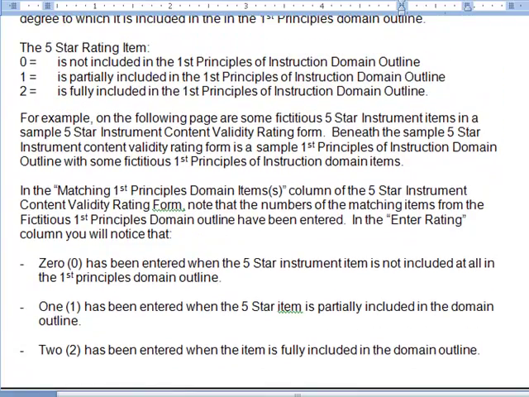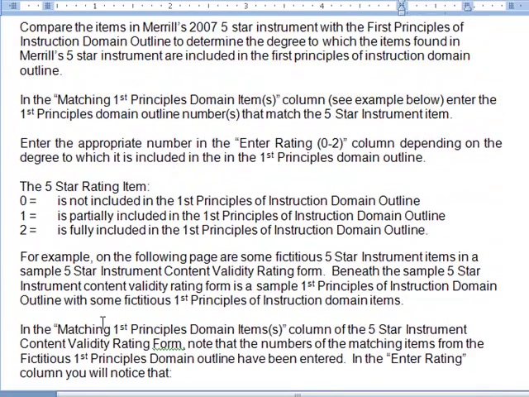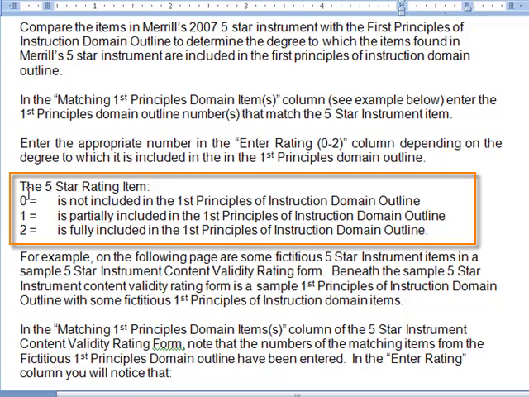The rating scale that you'll be using is right here. You'll look at the five-star rating item, which is in document number 3, and determine if it is not included in the First Principles domain, partially included in the First Principles domain outline, or fully included in the domain outline.